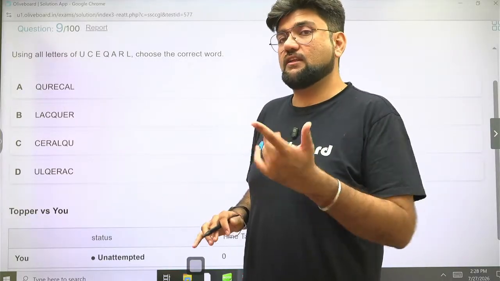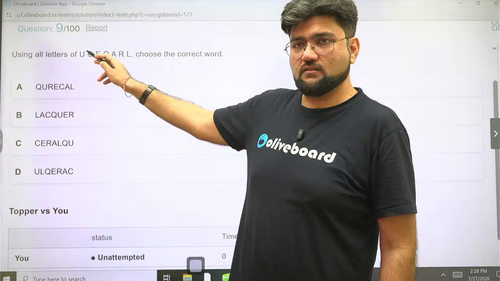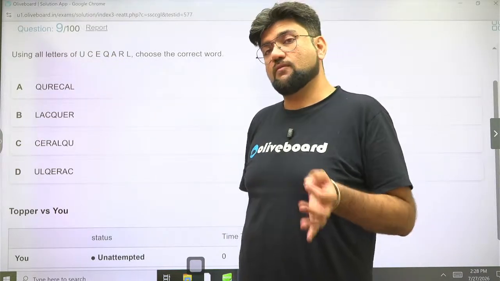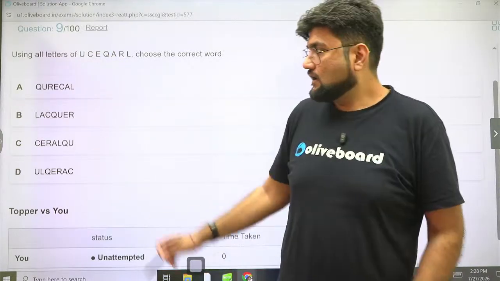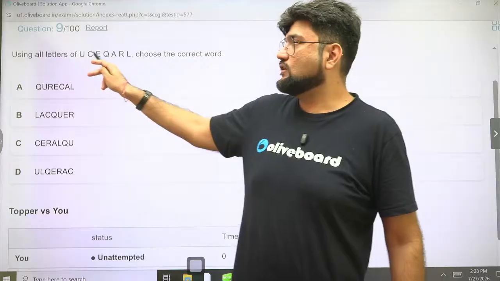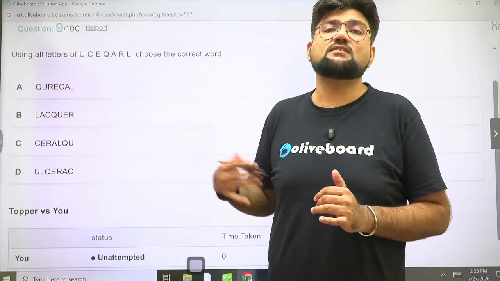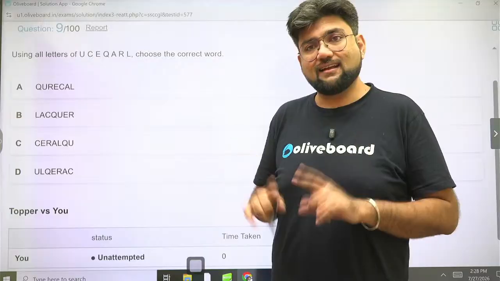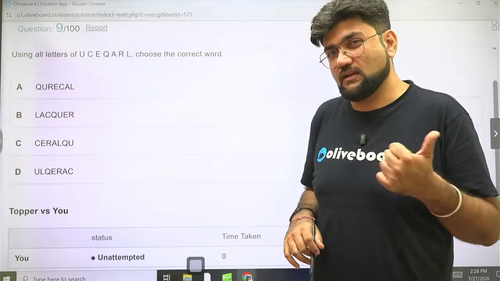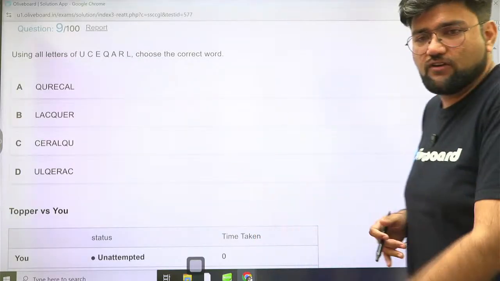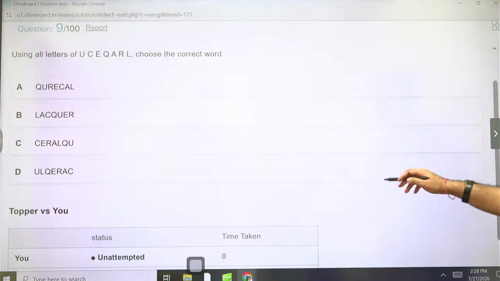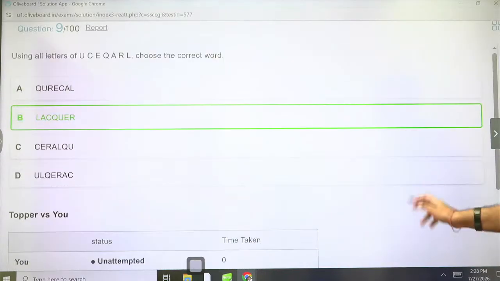But there is another variation here where they will give you a set of letters and all 4 options will be forming meaningful words. But only one of them will be accurately using all the letters. The others will either be skipping some letters or will be using some extra letters instead of them. And that is how you will eliminate them. So that's a possibility, and that can be a slightly difficult or tricky version of this particular question. Lacquer, option B is the right answer. 24 seconds. Next.